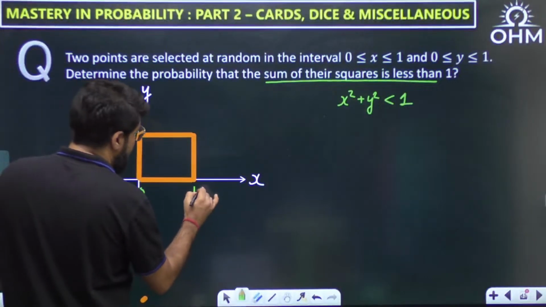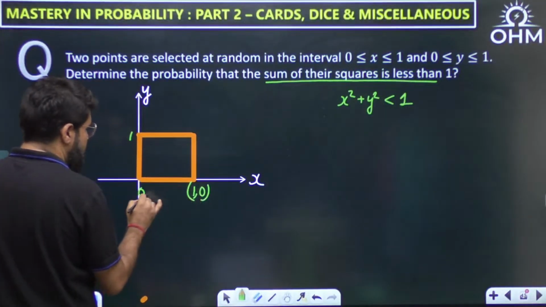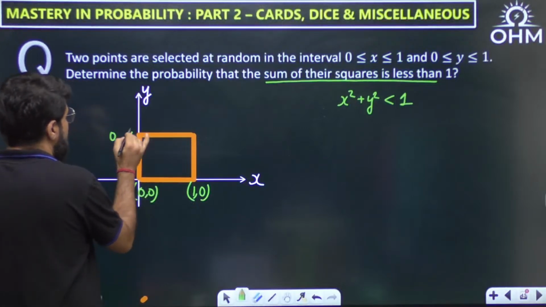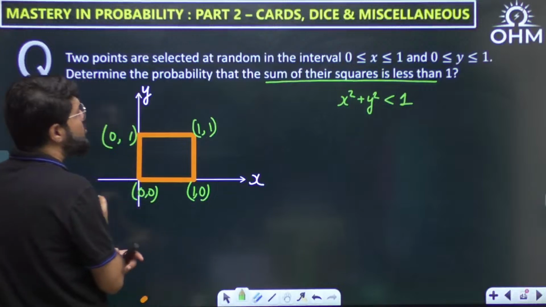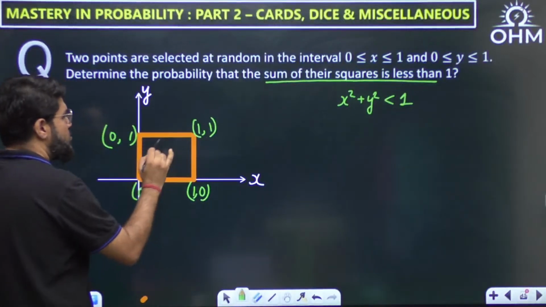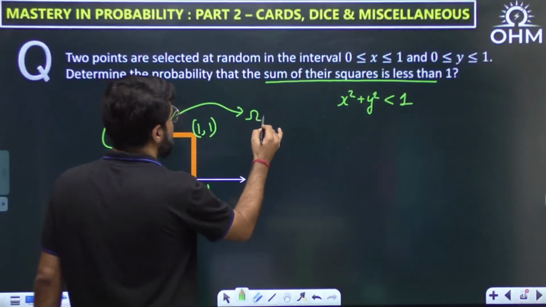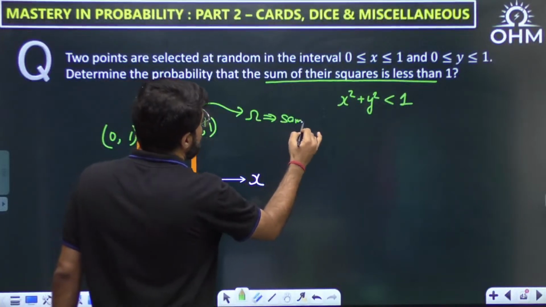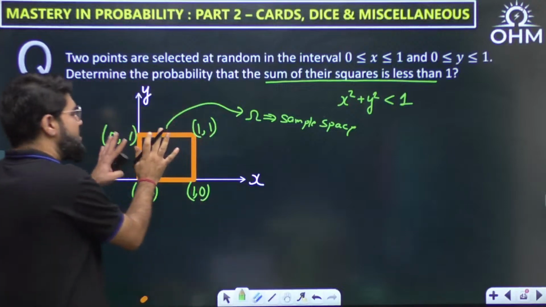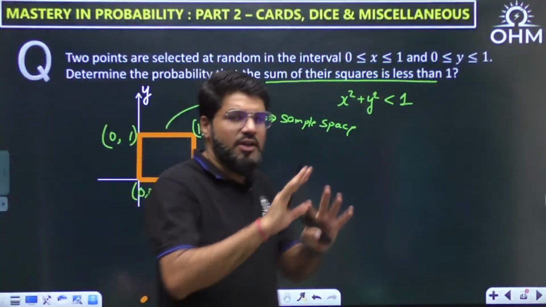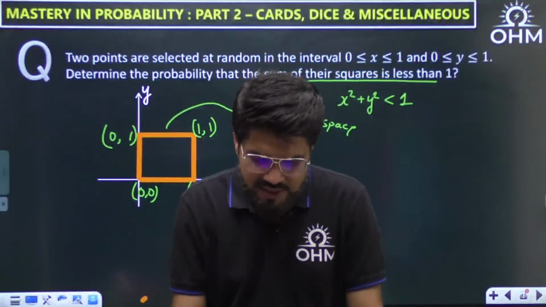Like this can be the point with coordinates 1 comma 0. This is the origin, 0 comma 0. This is on the y-axis, 0 comma 1, and this is 1 comma 1. Whatever point is to be selected is between these. So I can call this my sample space, the list of all possibilities. Whatever value of x or y you select is within this, and the set of all possible outcomes is what is known as the sample space.